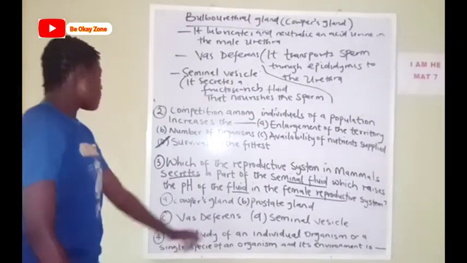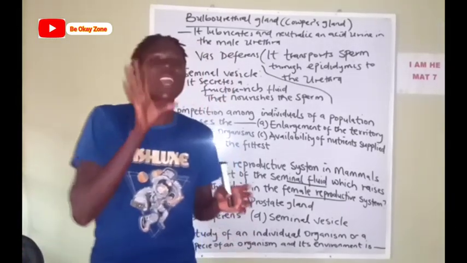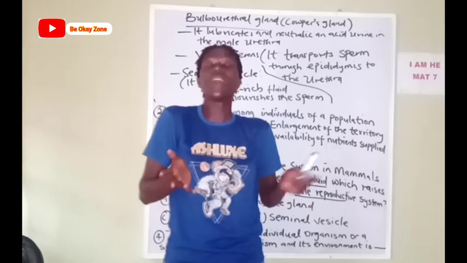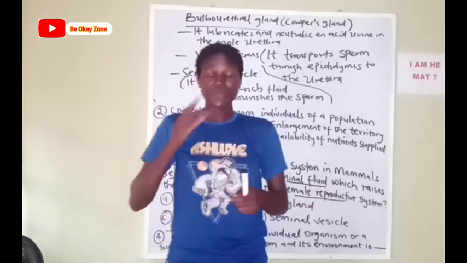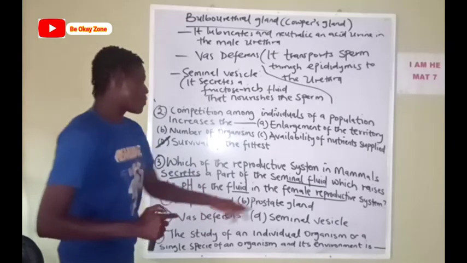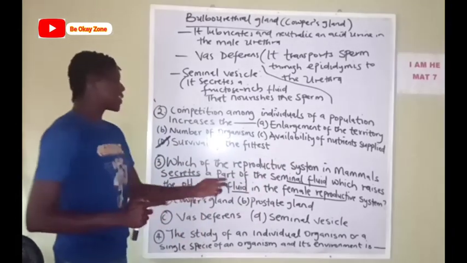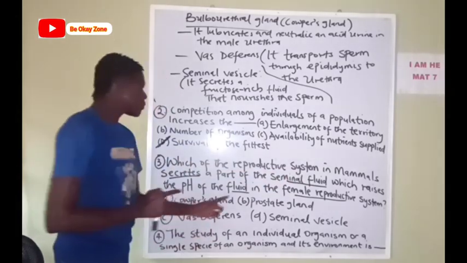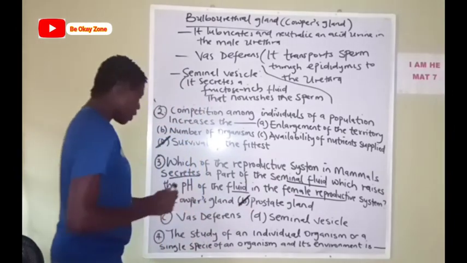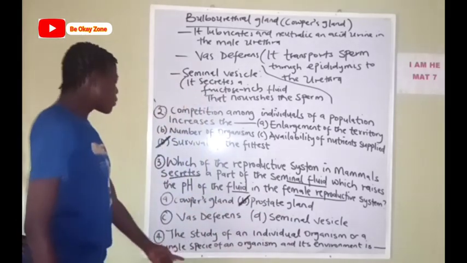Okay, so from these options, the prostate gland secretes an alkaline fluid. That alkaline fluid helps to balance the pH, the acidic level in the female reproductive organ. So from the options here, the reproductive organ in mammals that secretes the seminal fluid, which raises the pH of the fluid in the female reproductive system, is called the prostate gland.